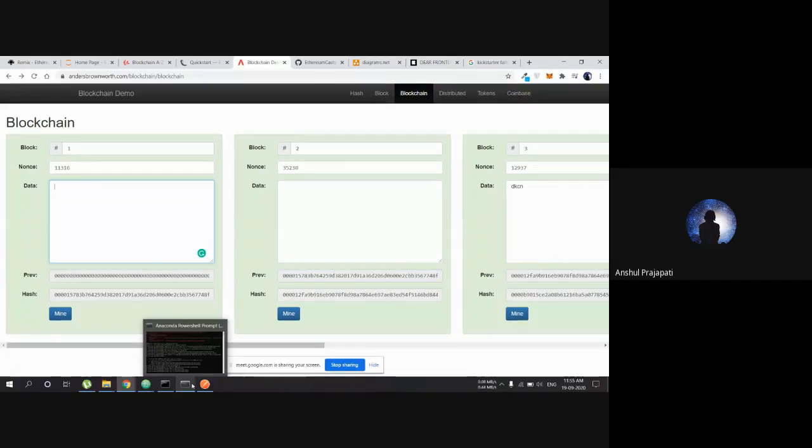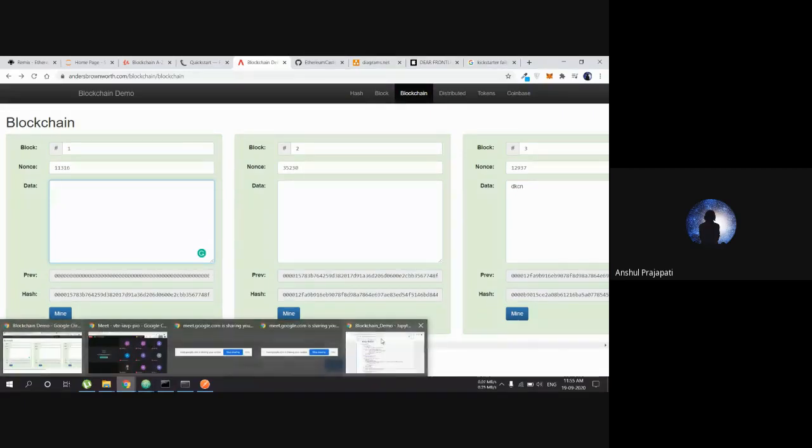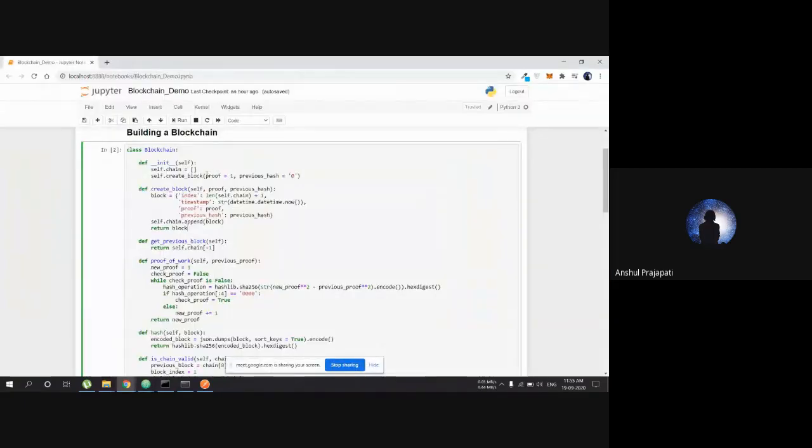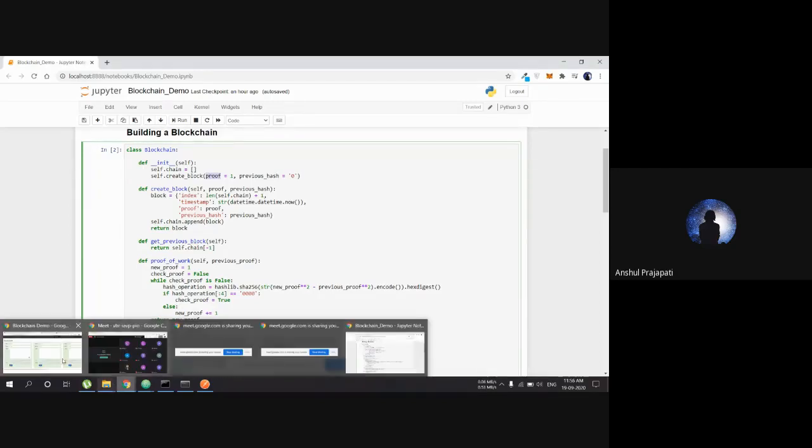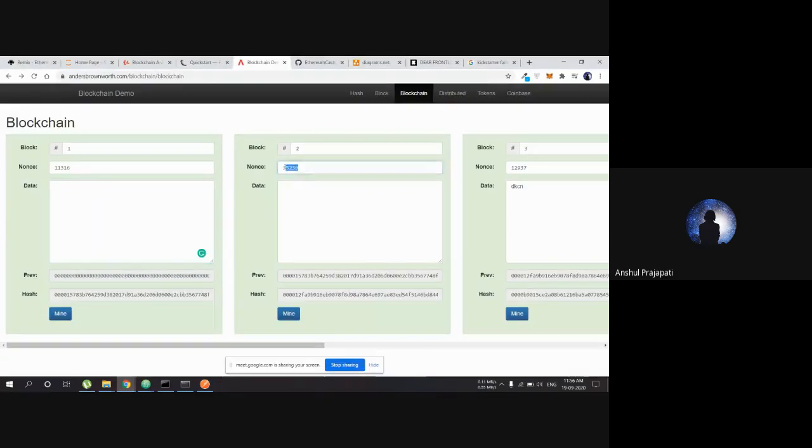When Bitcoin was first created, or any cryptocurrency is first created, they created the Genesis block. In the case of Bitcoin, Satoshi Nakamoto, the founder, created that Genesis block. What is inside this Genesis block is a proof. So what is this proof? A proof is the work the miner has done in creating it. In this example I have told you that we have to find this nonce value to generate this hash.